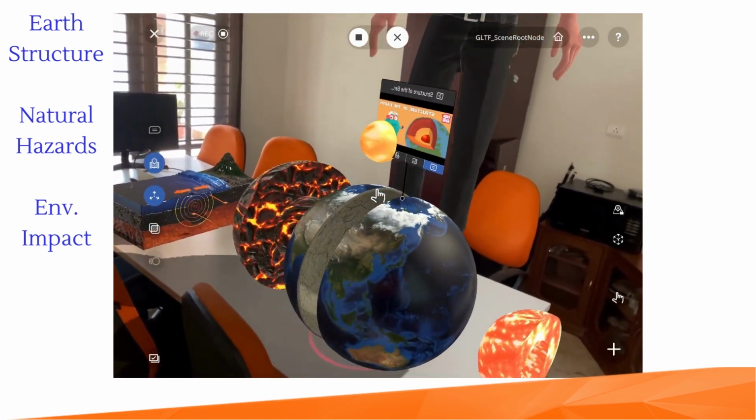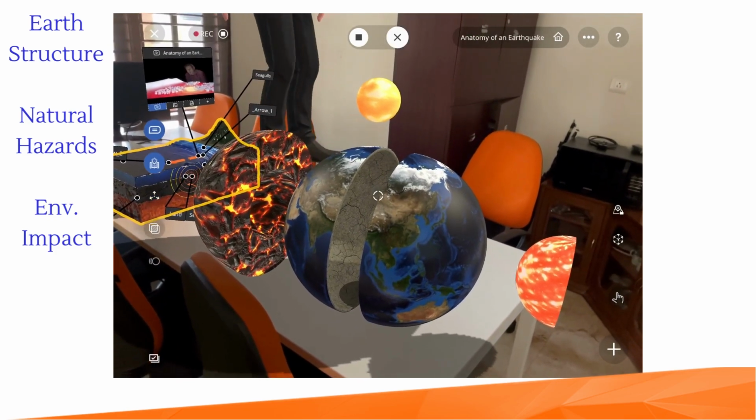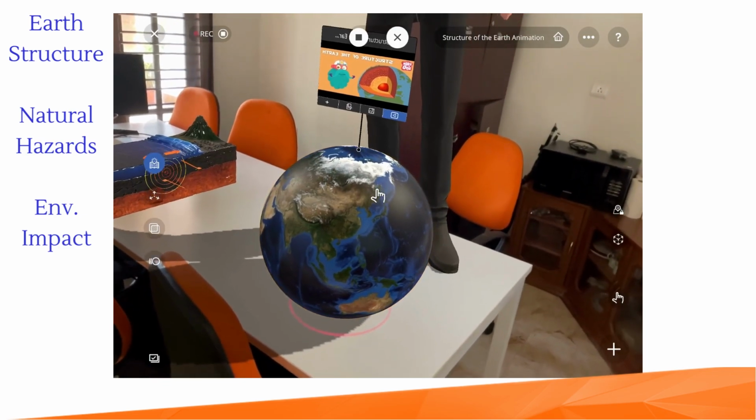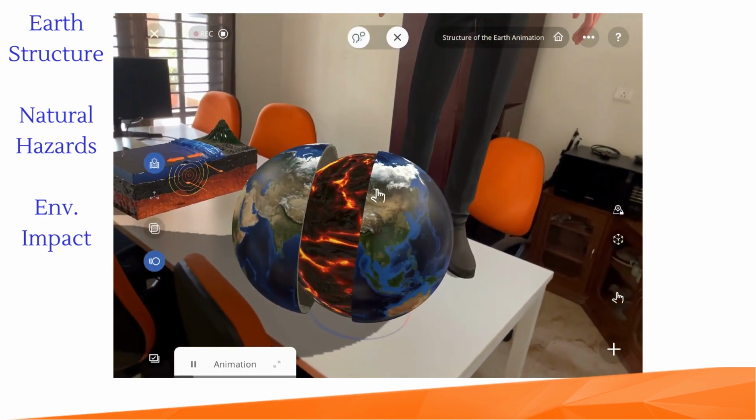The crust is made of solid rock, and it is broken into large plates that move on the surface of the mantle. The Earth's core is made of iron and nickel, and it is very hot and under a lot of pressure.